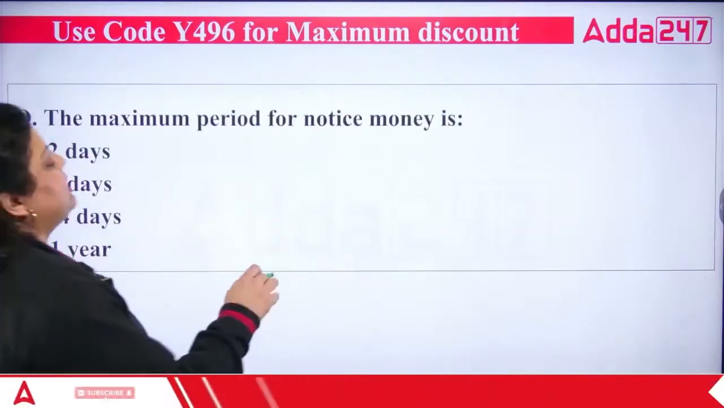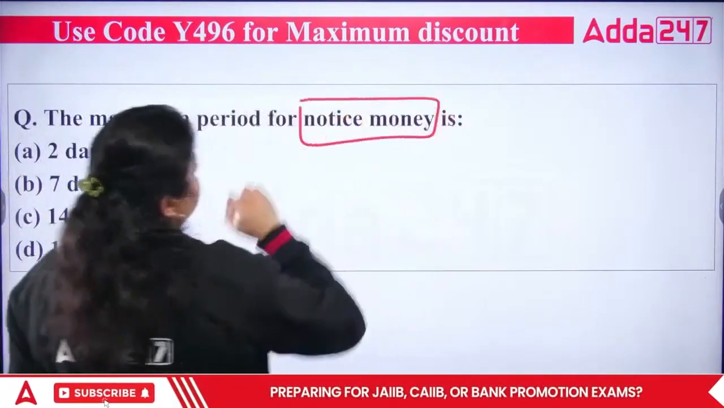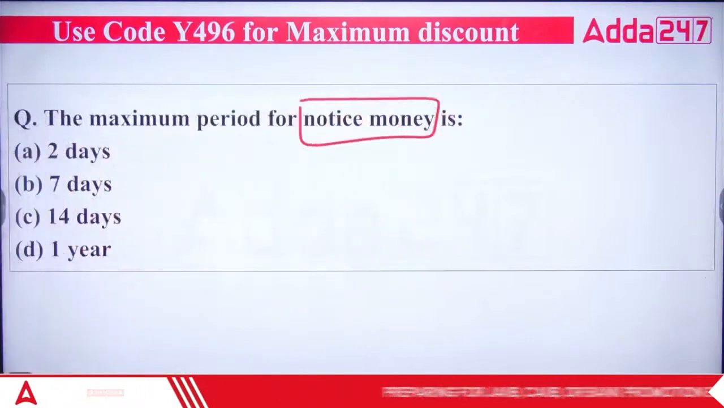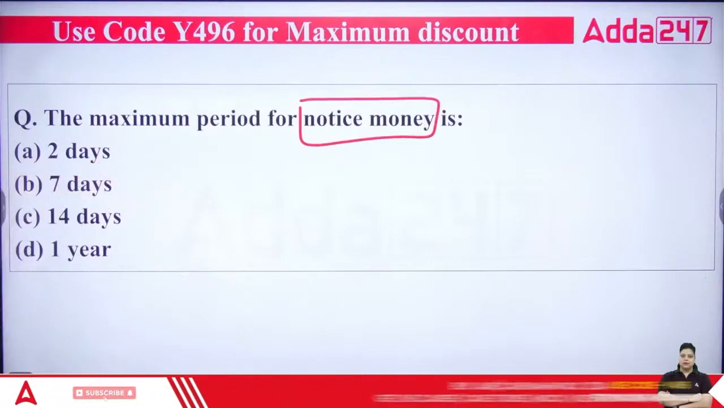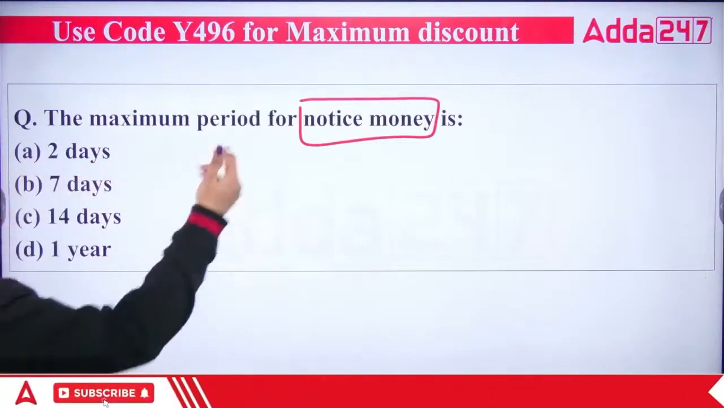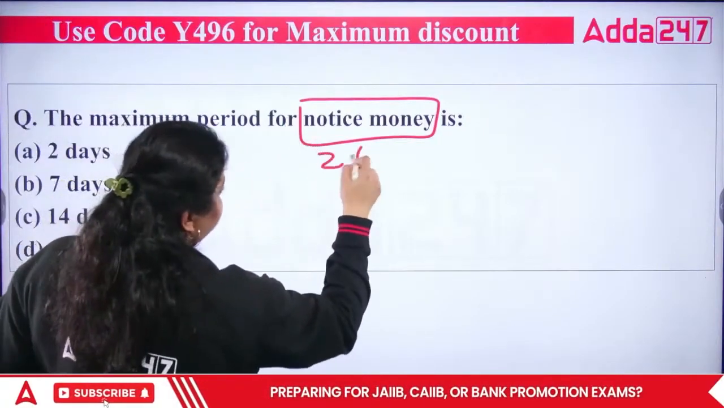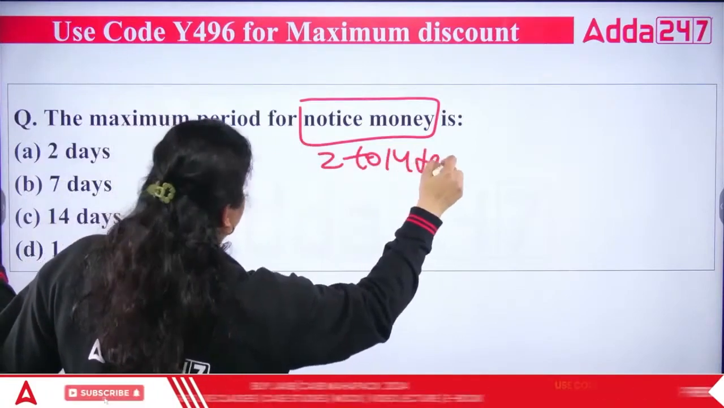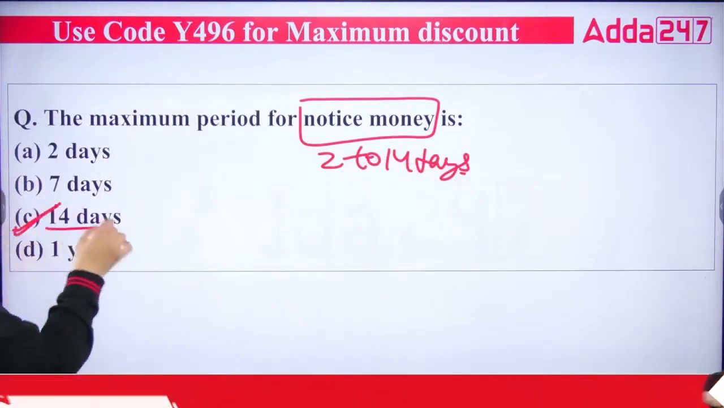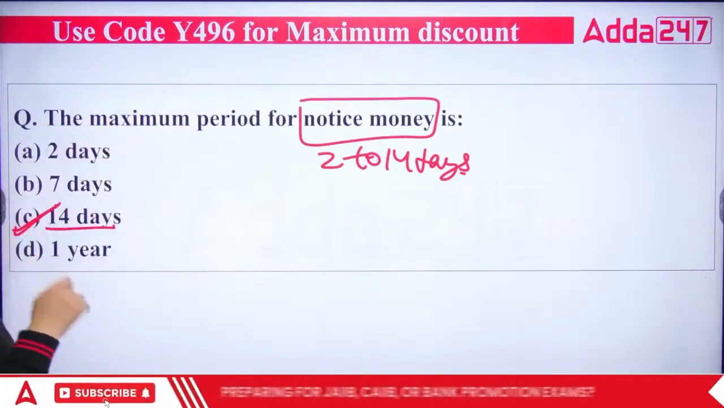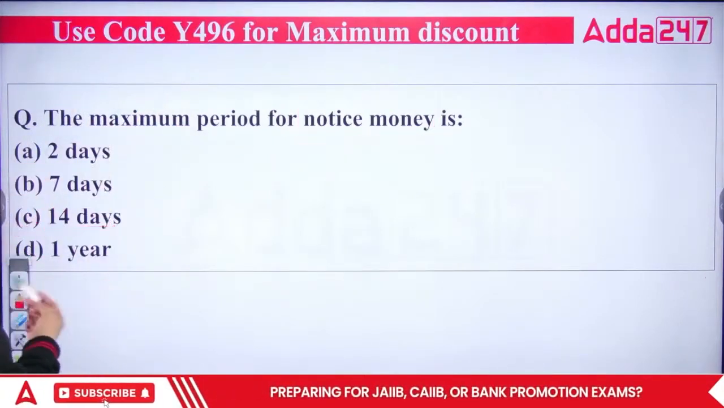The maximum period for notice money. Call money, notice money and term money, these three are money market instruments. Notice money has a 2 to 14 days duration. Minimum is 2, maximum is 14. So the maximum period will be 14 days, and your right answer will be C.